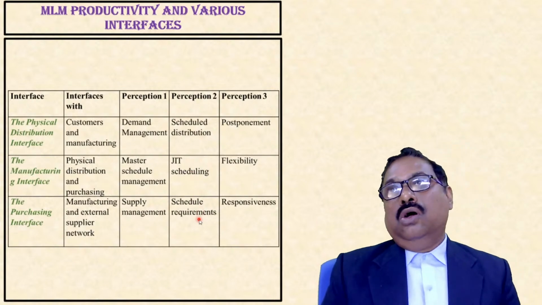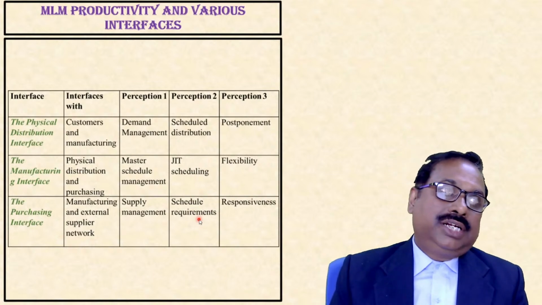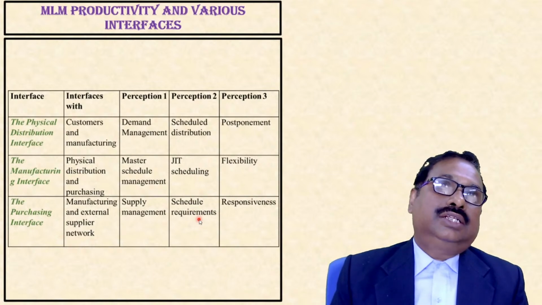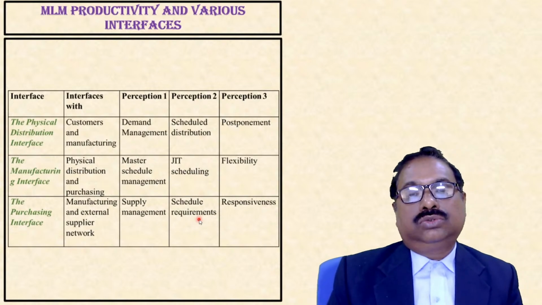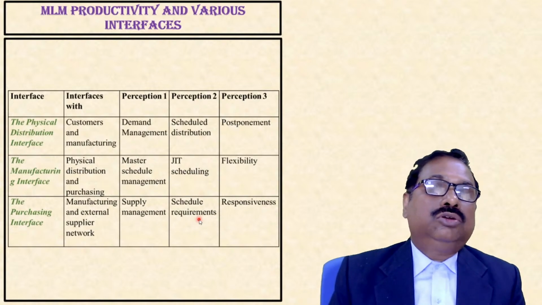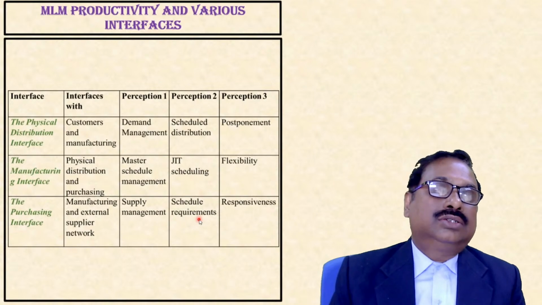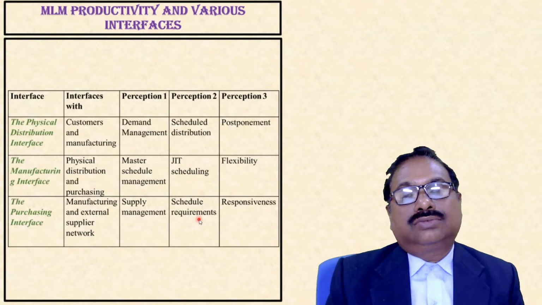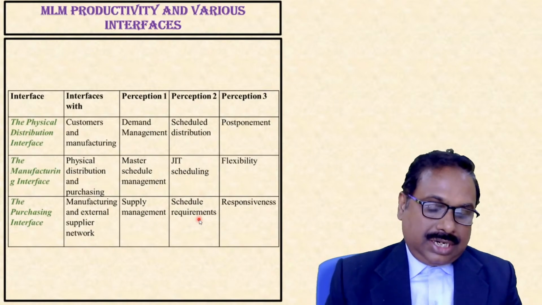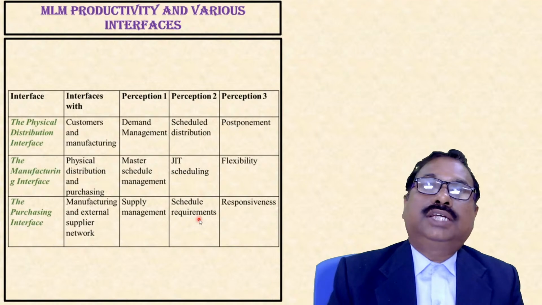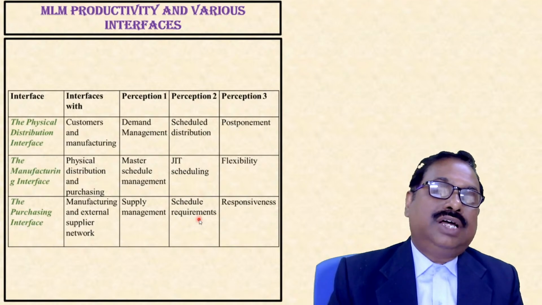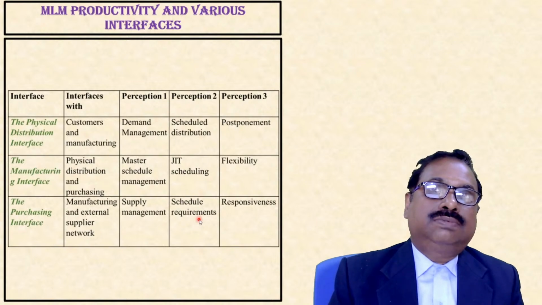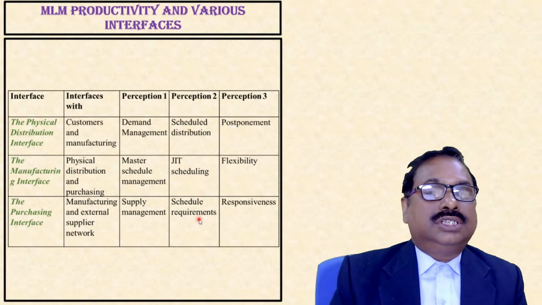If we schedule the materials and have already given our requirement to our supplier, it will be easy for our supplier to produce material and give it to us. The last one is responsiveness. There are two approaches in supply chain management: one is responsive, another is efficient. Efficient means cost is the criteria. Responsiveness means quick service is the criteria.